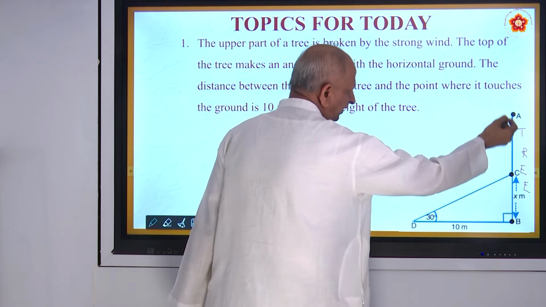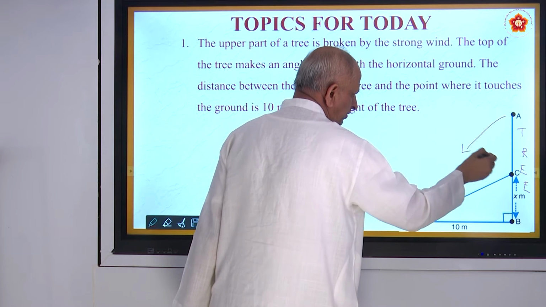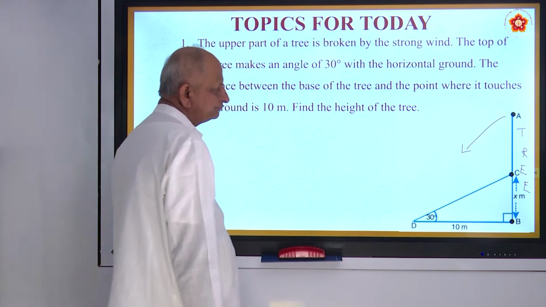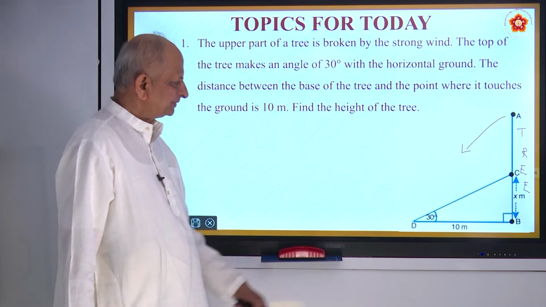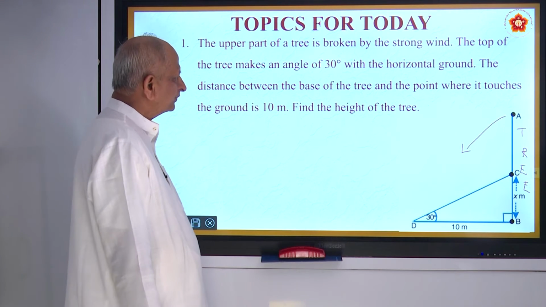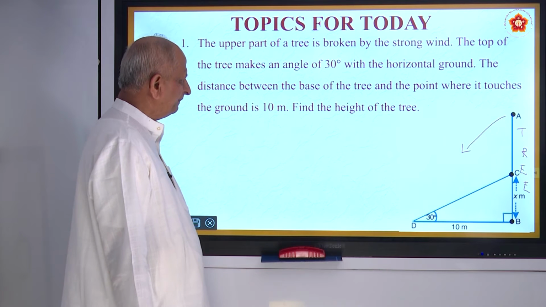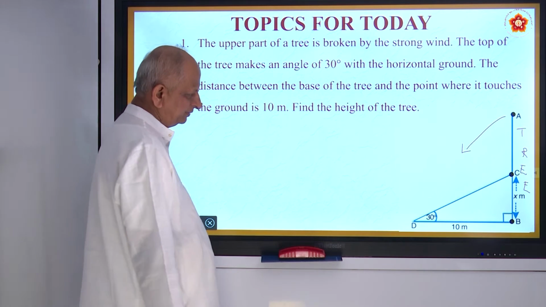So this tree which was here is broken down like this, and while it broke down, the angle of elevation became 30 degrees. The distance between the base of the tree and the point where it touches the ground is 10 meters.